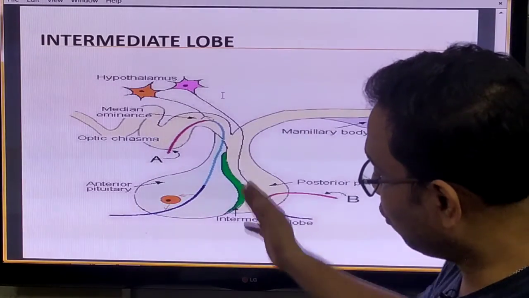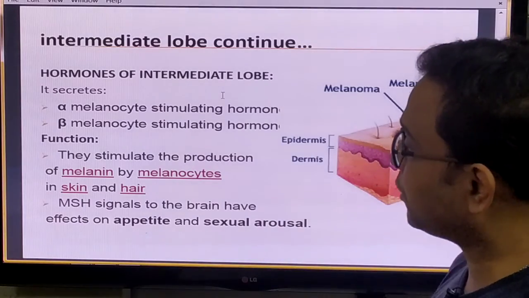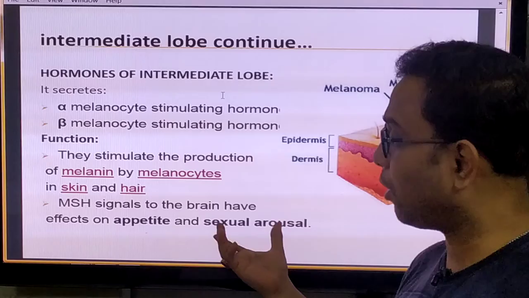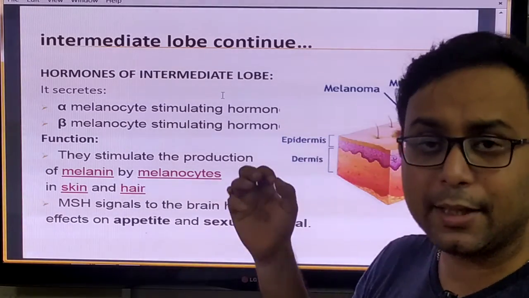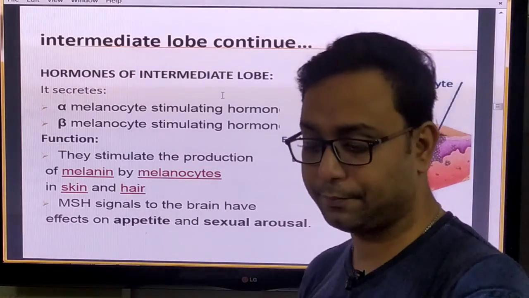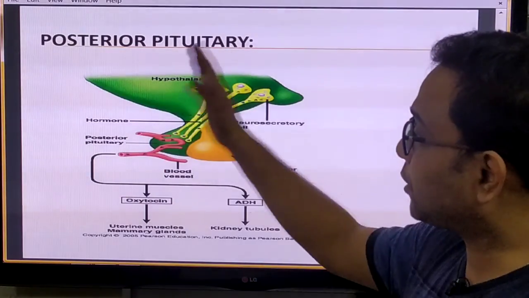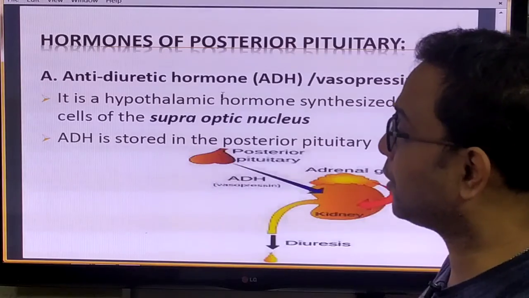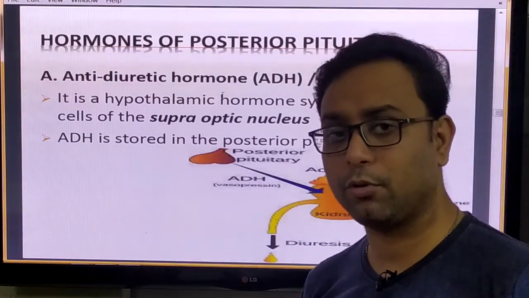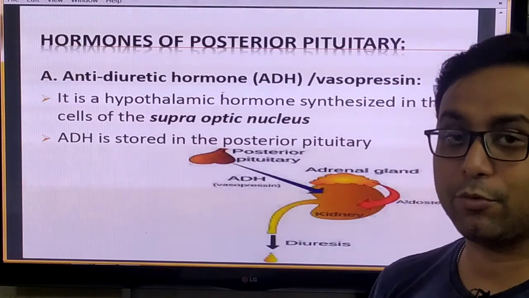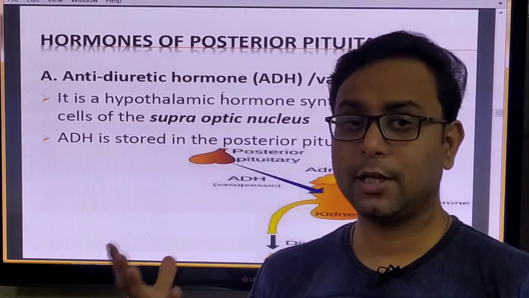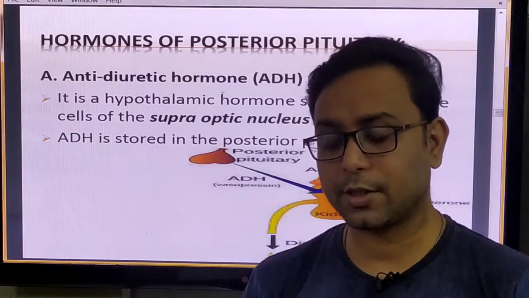Now the intermediate lobe, between the two lobes, secretes the melanocyte stimulating hormone, which ultimately controls the coloration of the skin and the hair. Now the posterior end of the pituitary secretes two most important hormones. One is the anti-diuretic hormone, also called vasopressin, which controls the reabsorption of water from the renal tubules. So this is its most important function.